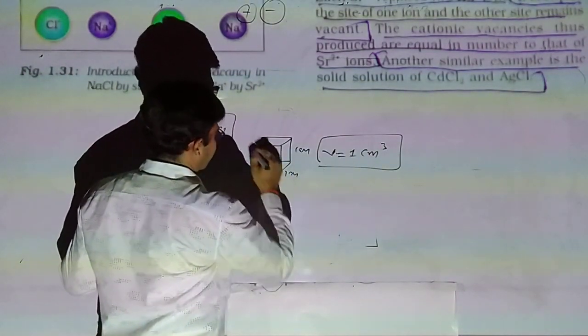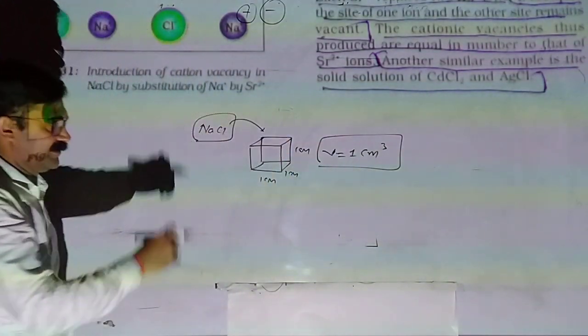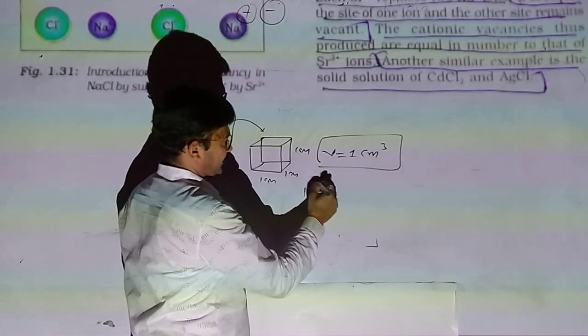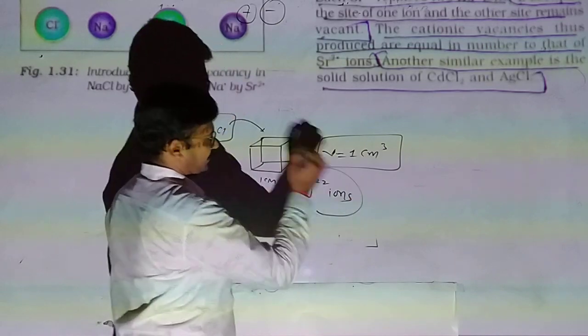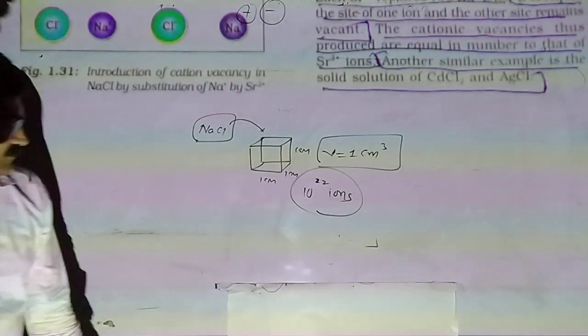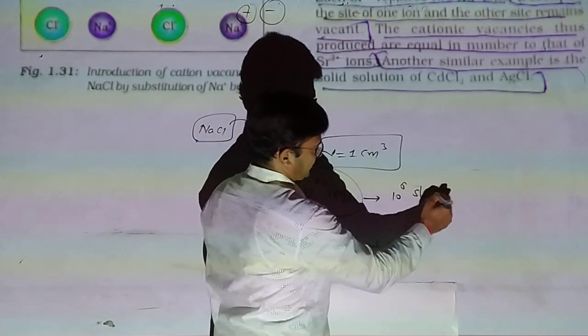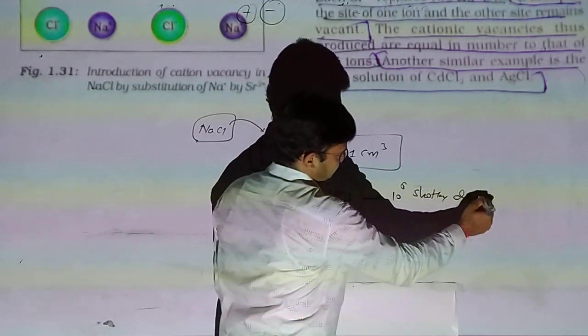So when we take an NaCl crystal having volume 1 centimeter cube, there are 10 raised to 22 ions in total and 10 raised to 6 Schottky defects.